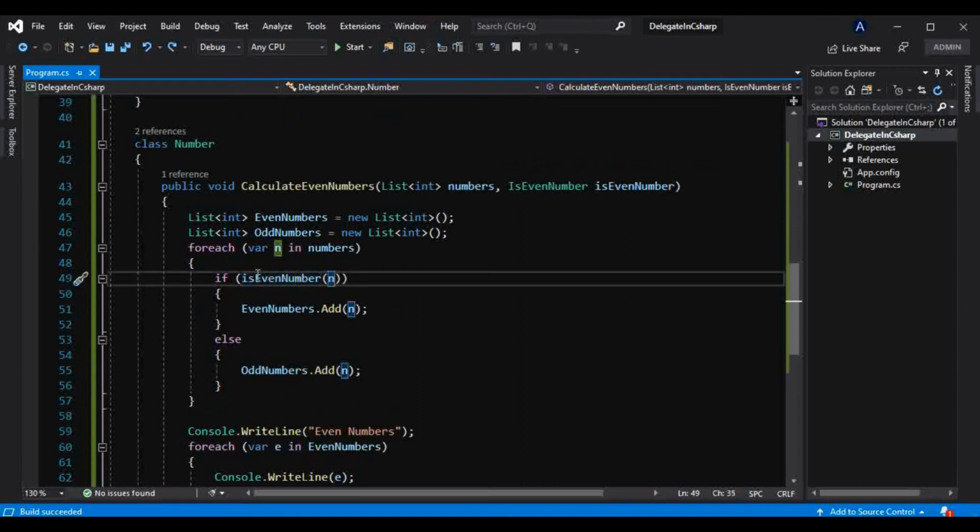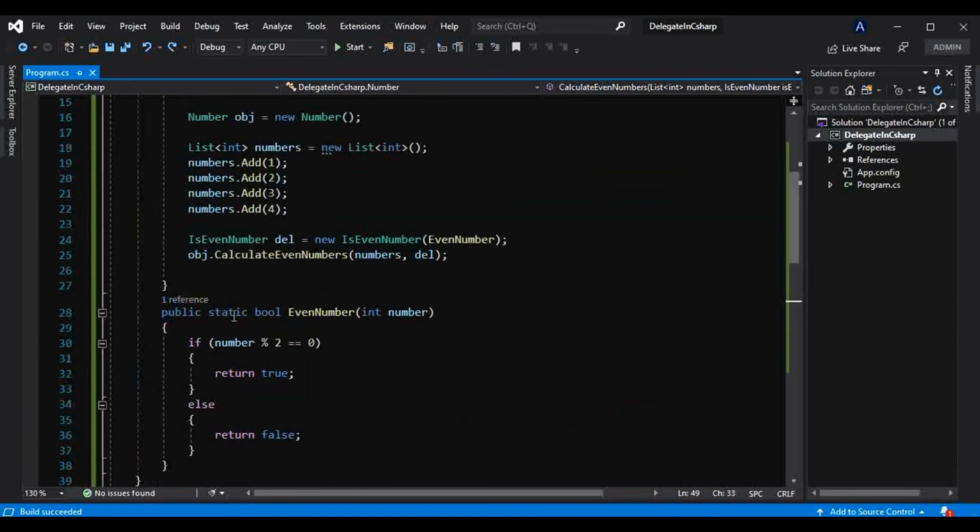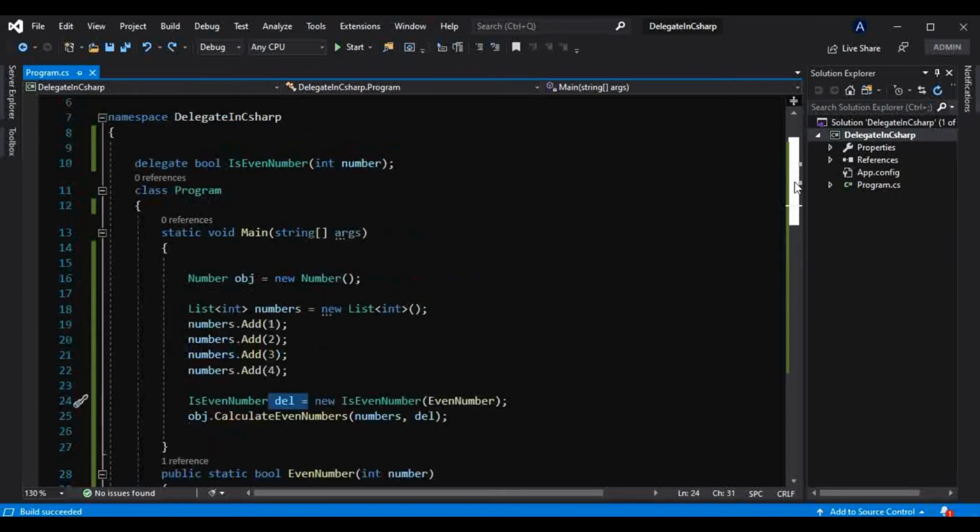If you can see here, we are passing that method as a parameter. That is basically a delegate as a parameter we are passing to this if condition, and that logic we have written inside another method, that is this even number, the reference of which is held by this delegate. So this is a more loosely coupled system.